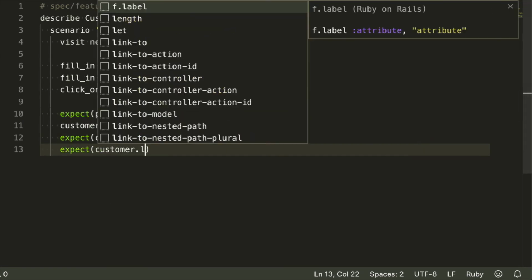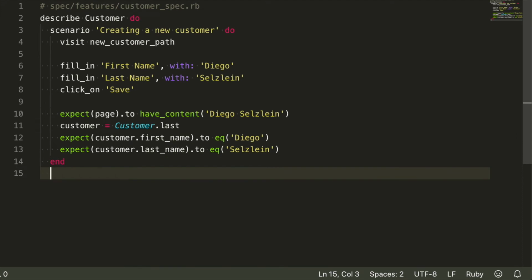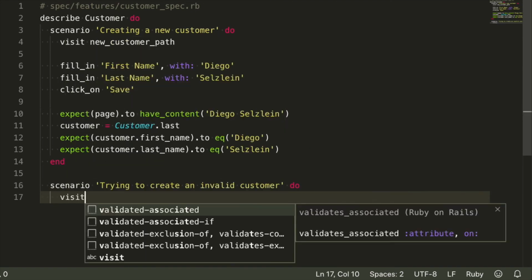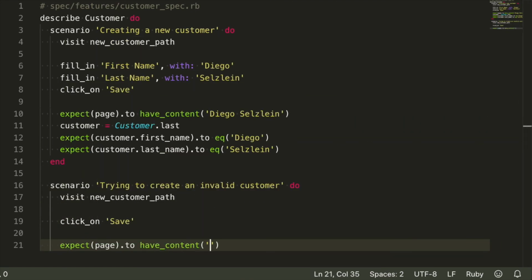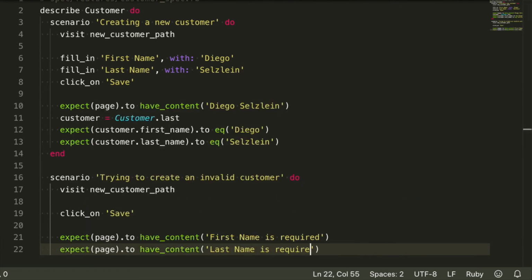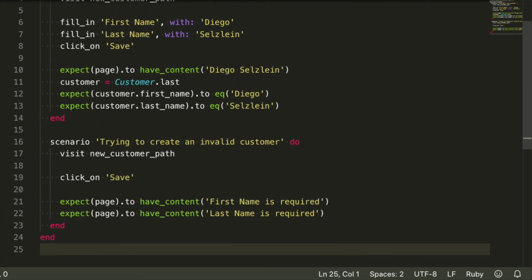Let's write a feature test for that customer I mentioned earlier. The first scenario creates a customer with valid data, makes sure it got persisted, and also checks if the full name is being displayed after saving. The second scenario makes sure that validations are working and the user can see the error messages being displayed. To me, this is the perfect kind of test. It does not know anything about the implementation details. You can rename the controller, the action, move code around, or what have you. That test is going to keep passing.